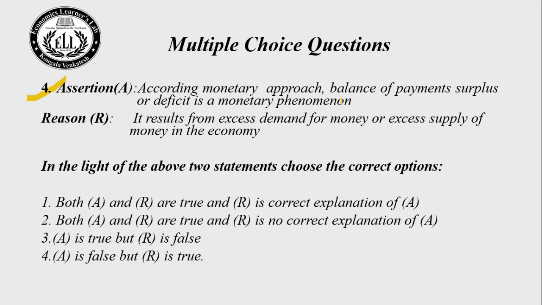According to the monetary approach, balance of payments surplus or deficit is a monetary phenomenon. Yes, according to the monetary approach, it's purely a monetary phenomenon. Reason R. It results from excess demand for money or excess supply of money in the economy. Yes, this statement is also right. So the right answer for this question is choice number 1. Both A and R are true and R is the correct explanation of A.